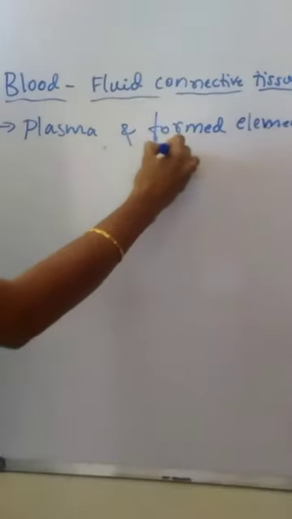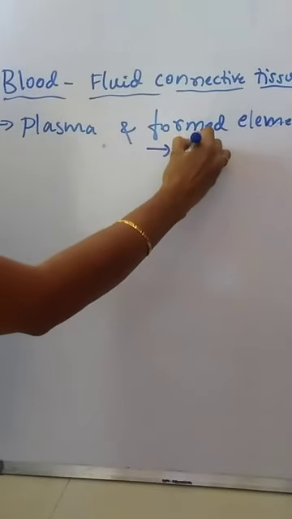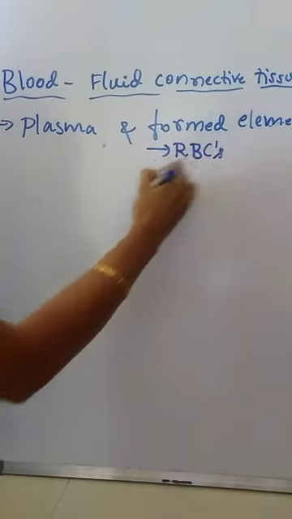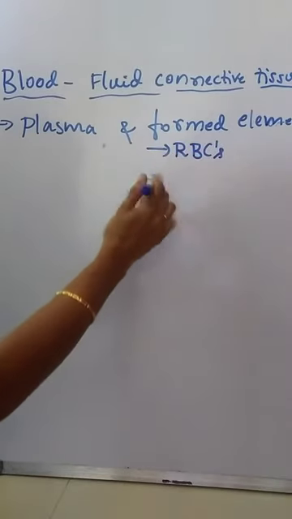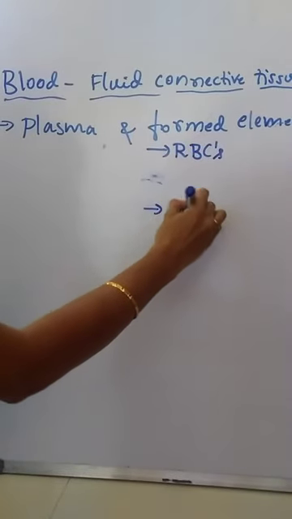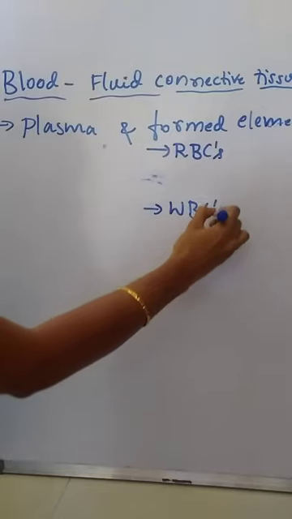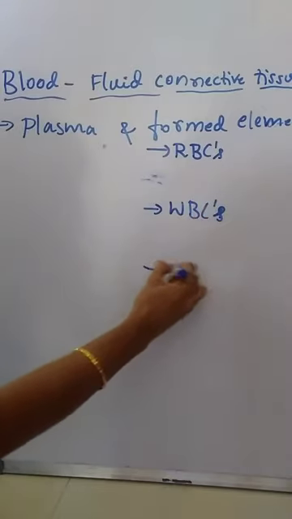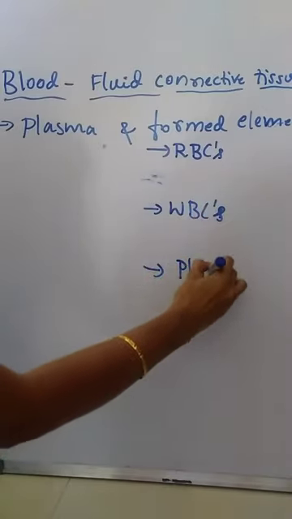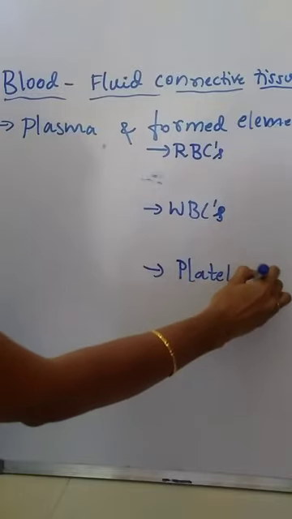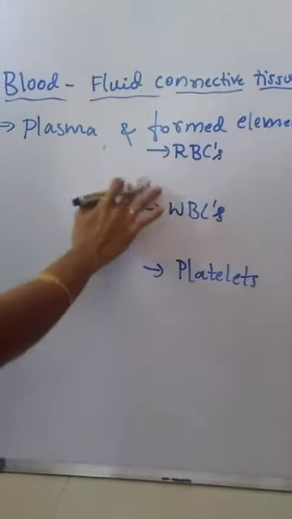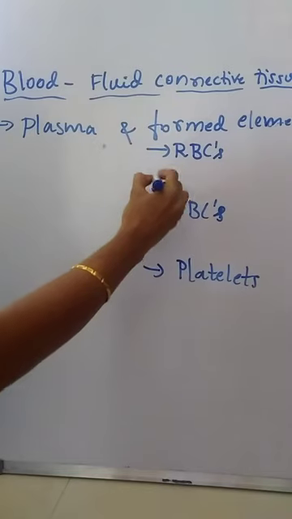Formed elements of the blood include RBCs, WBCs and platelets.